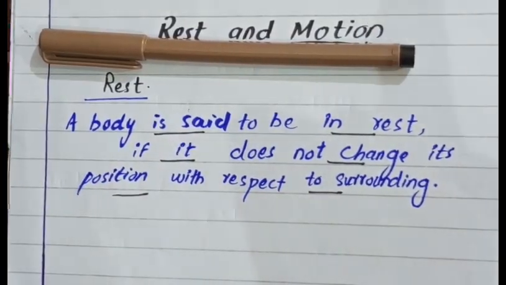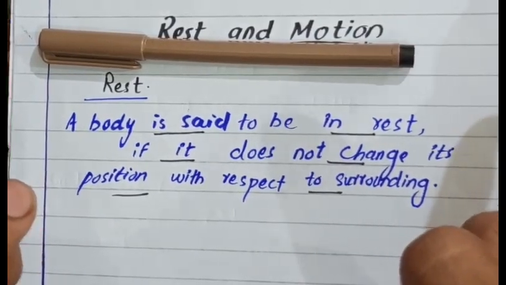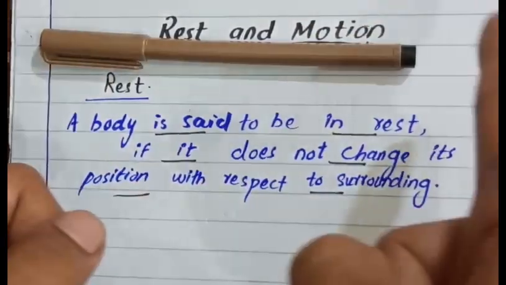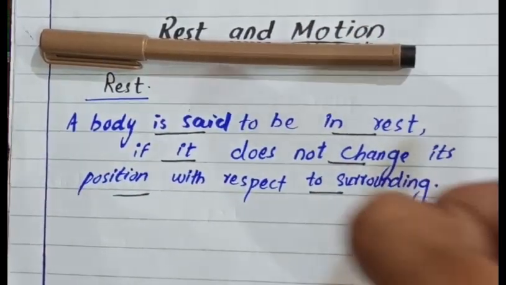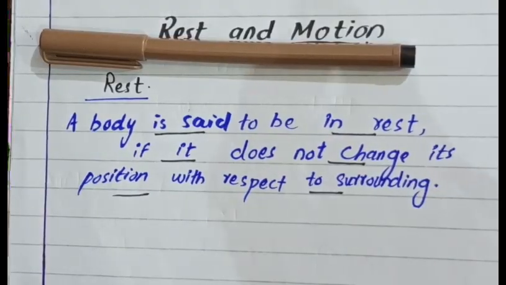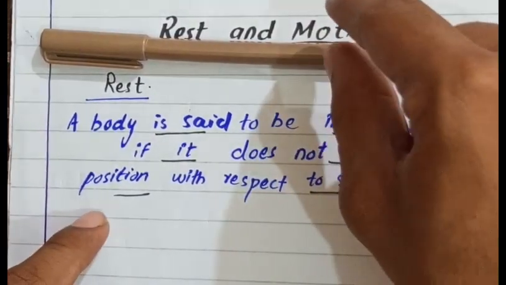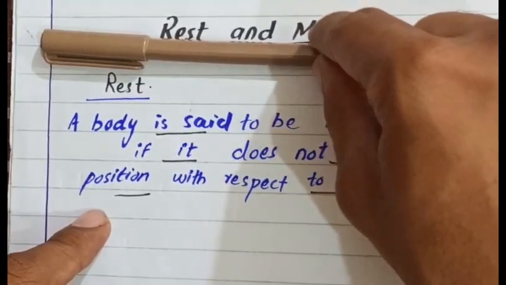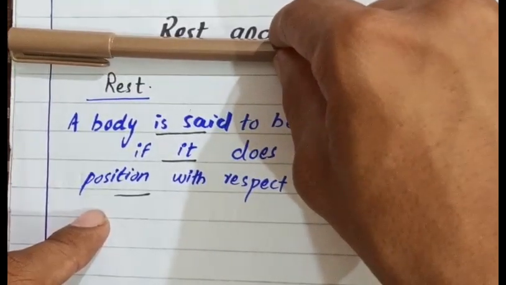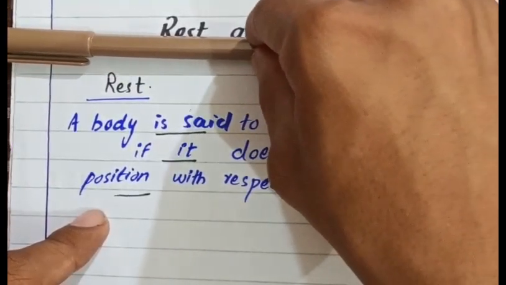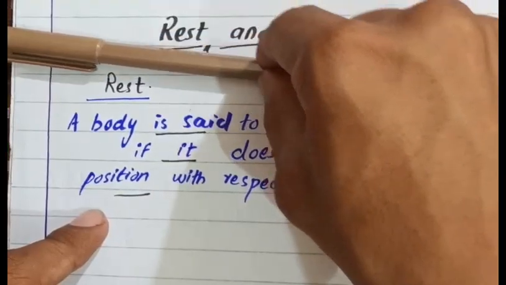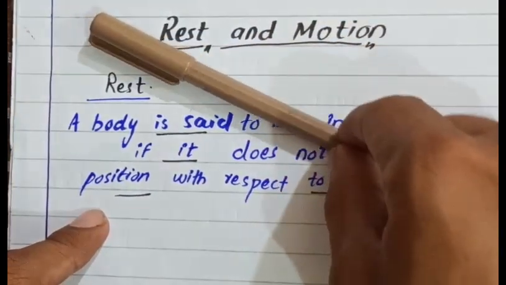What is its surrounding? Its paper, this table. These are its surrounding. Until or unless I apply an unbalanced or external force, it will not change its position. If I apply an external force, it will change its position into motion.